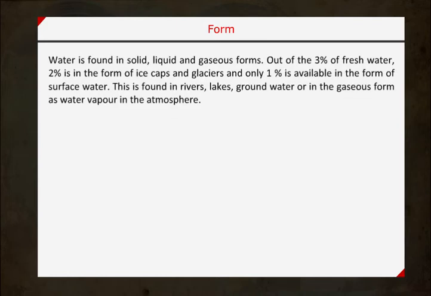Form. Water is found in solid, liquid, and gaseous form. Out of the 3% of fresh water, 2% is in the form of ice caps and glaciers, and only 1% is available in the form of surface water. This is found in rivers, lakes, groundwaters, or in gaseous form as water vapor in the atmosphere.